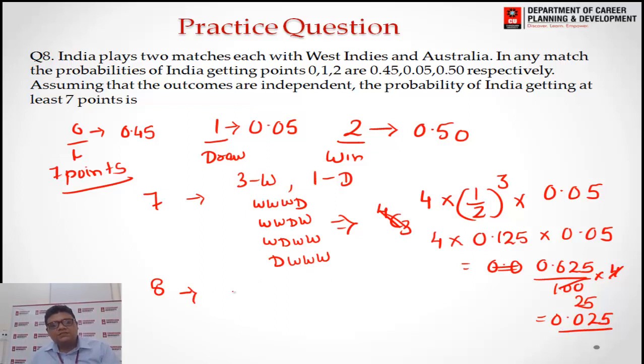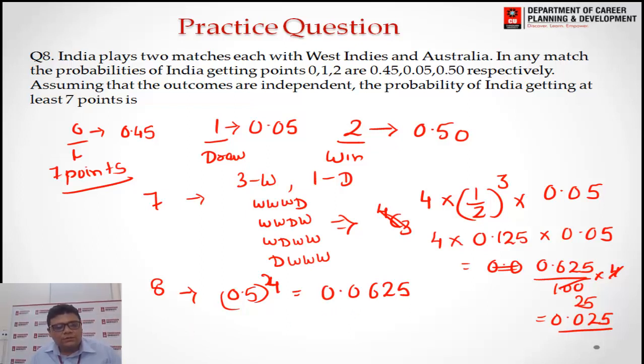Then 8 points is when all matches are won, so we have 0.5 raised to the power 4, which is 0.0625.